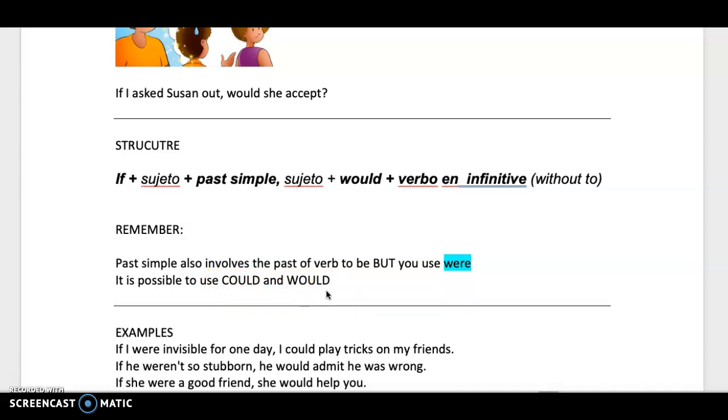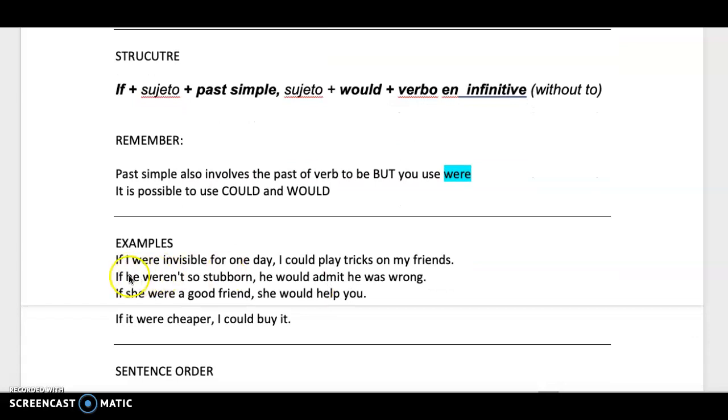Let's see these examples. So if I were invisible for one day, I could play tricks on my friends. Si yo fuera invisible por un día, yo podría hacer travesuras a mis amigos. Okay?